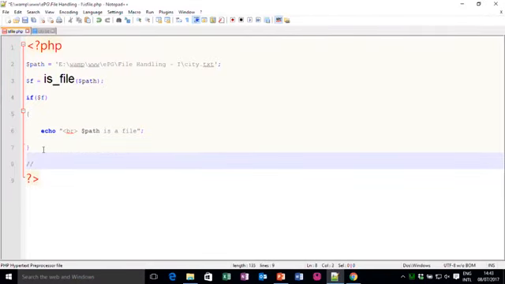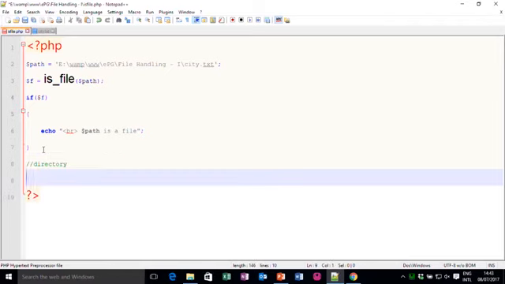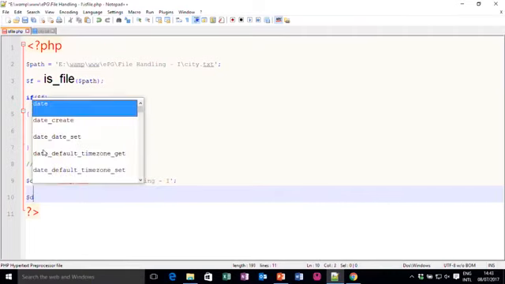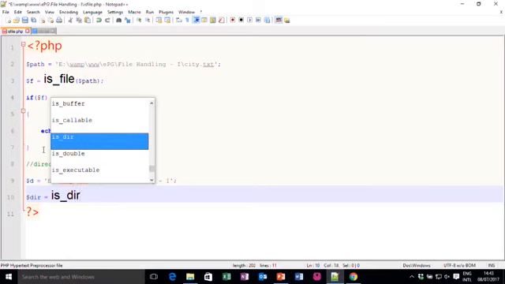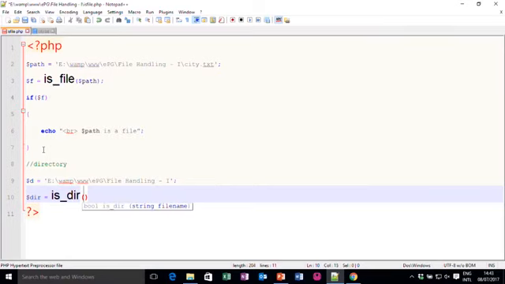Same way to check for directory, you can write, let us say for example $d is equal to, let me again paste the whole path, and now I check is_dir function. Again it returns a boolean value and it takes one parameter.